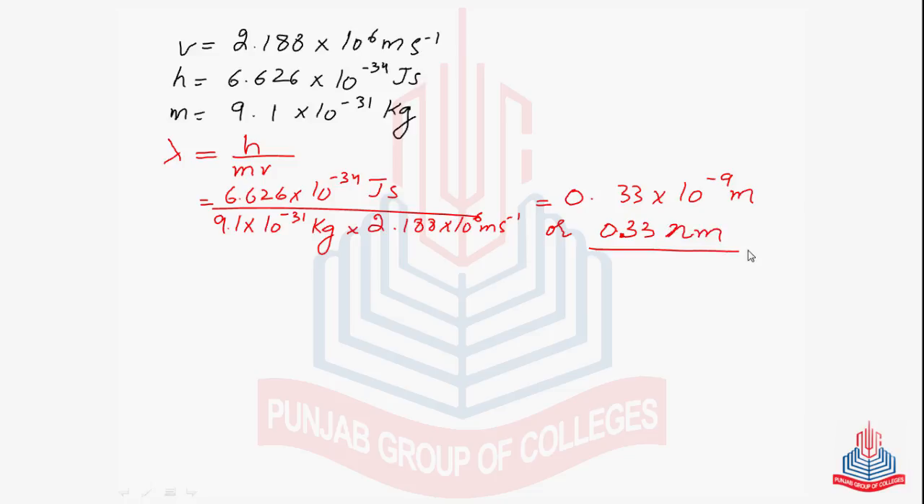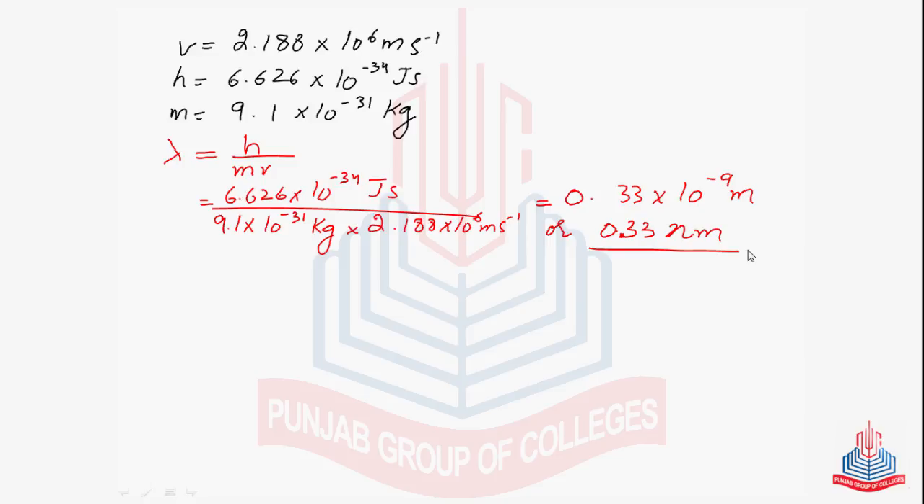So what conclusion can be made from this? Actually, this value of wavelength of an electron moving in the first orbit of the hydrogen atom is comparable to the wavelength of X-rays. And this means that we can measure it. It means we are able to measure the wavelength for the moving electron.